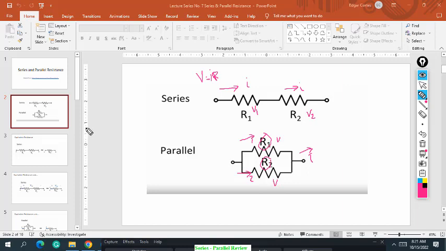So remember: the current in a series circuit is the same, while in parallel it is not the same, but the voltage across a parallel circuit is the same. So in series, the current is the same; in parallel, the voltage is the same. I hope it's clear for everybody.